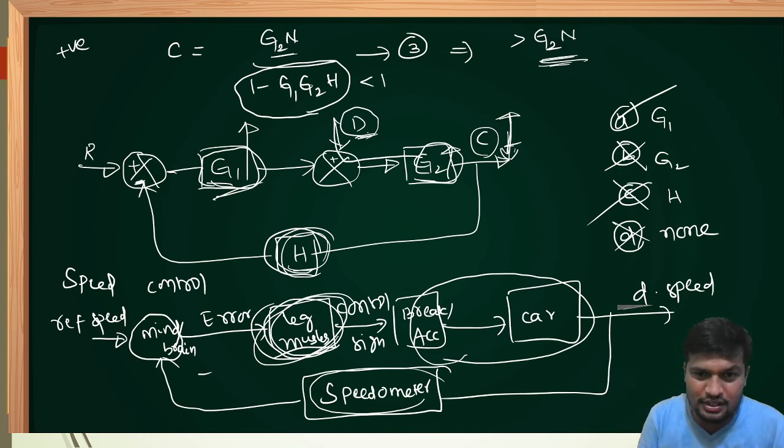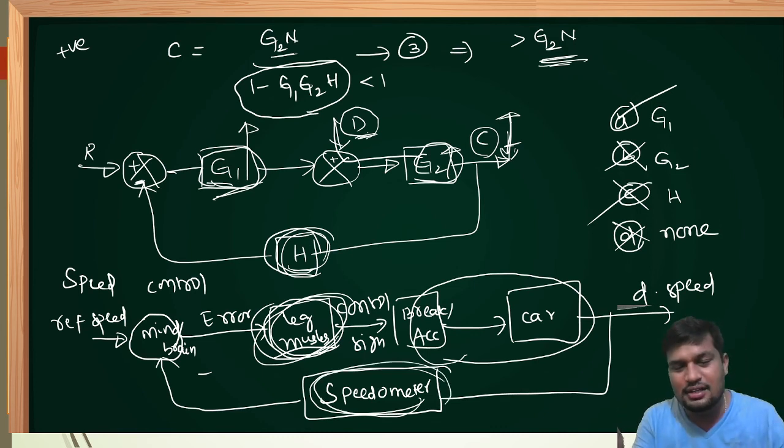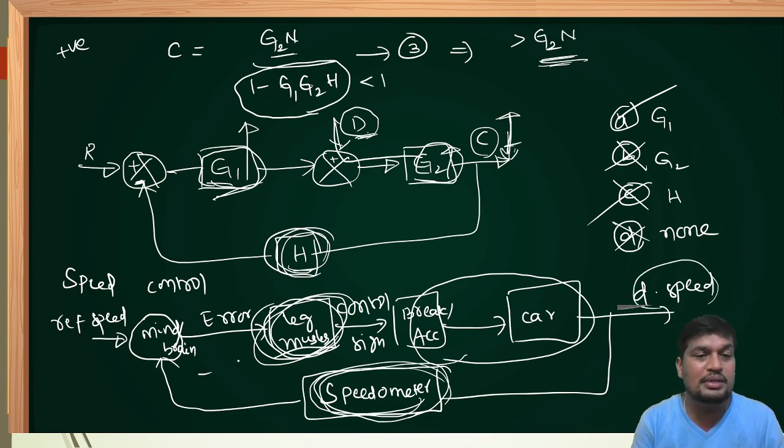Therefore, we can't remove the speedometer. If you remove the speedometer, that will be the worst system, or we can say an open loop system. We cannot increase or decrease the speedometer. If you increase or decrease the speedometer, definitely the output will be affected. It will not give a proper signal. That means the sensor is not working properly.